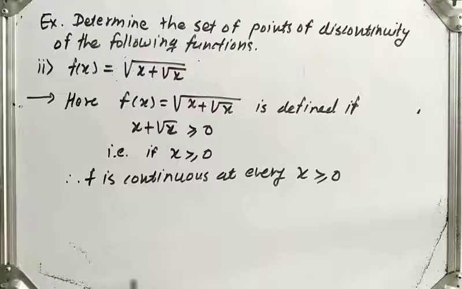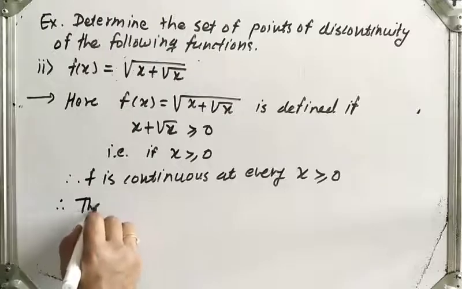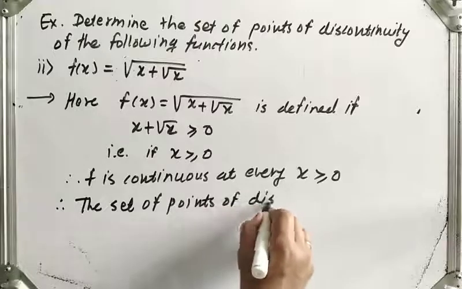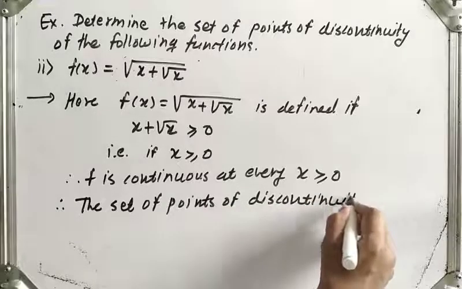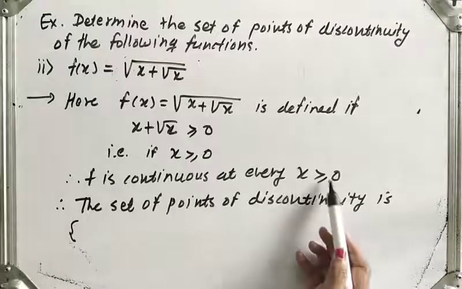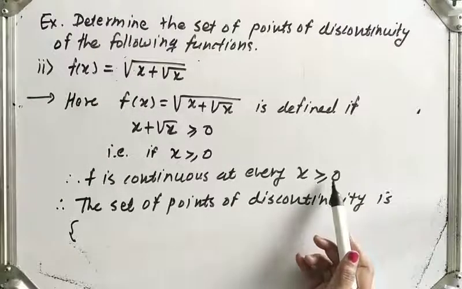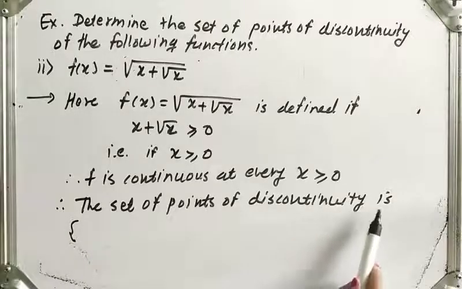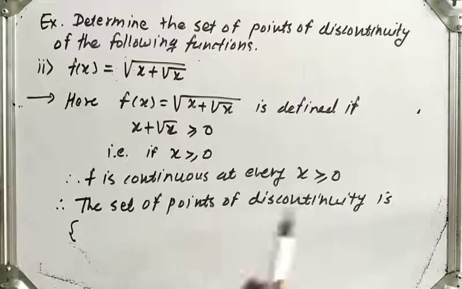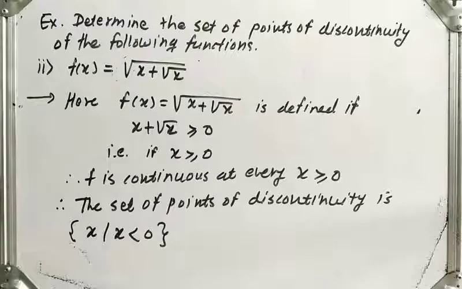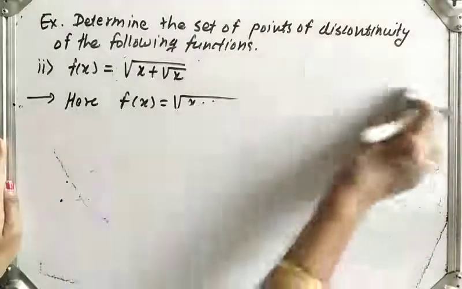Therefore which are the points at which the function is discontinuous? Therefore the set of points of discontinuity, on the real line, x greater or equal to 0 denotes the set of points of continuity. So for discontinuity, the set of points of discontinuity is opposite to this, means that will be x such that x is less than 0. Okay.